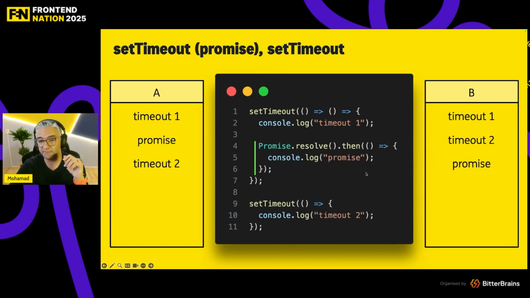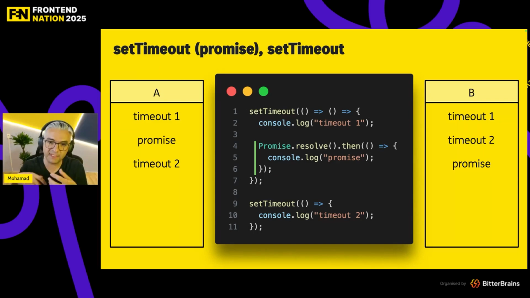And sometimes maybe you mix them together. In this case, I have two set timeouts, timeout 1 and timeout 2. But in the first timeout, I am creating a new promise as well. Based on the tip that we learned a couple of minutes ago, promise priority is higher. So the answer would be timeout 1, promise, timeout 2.